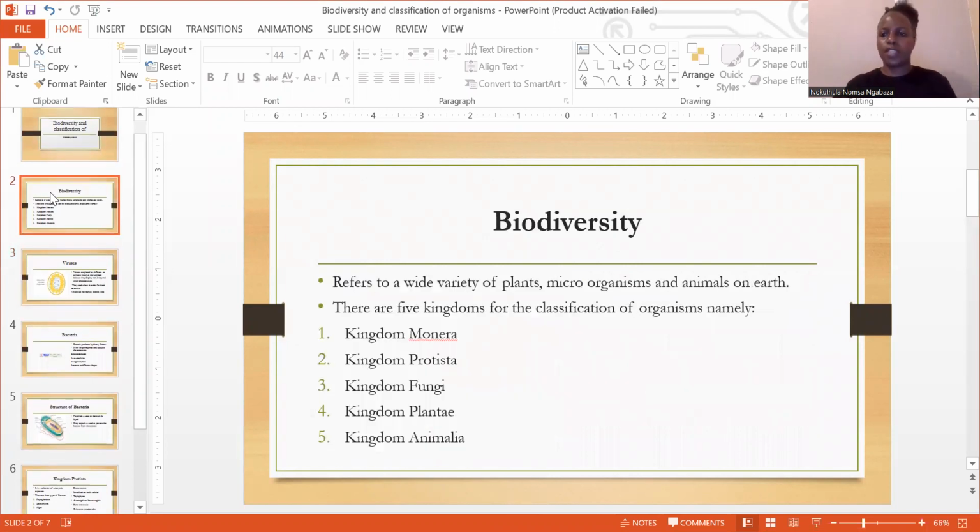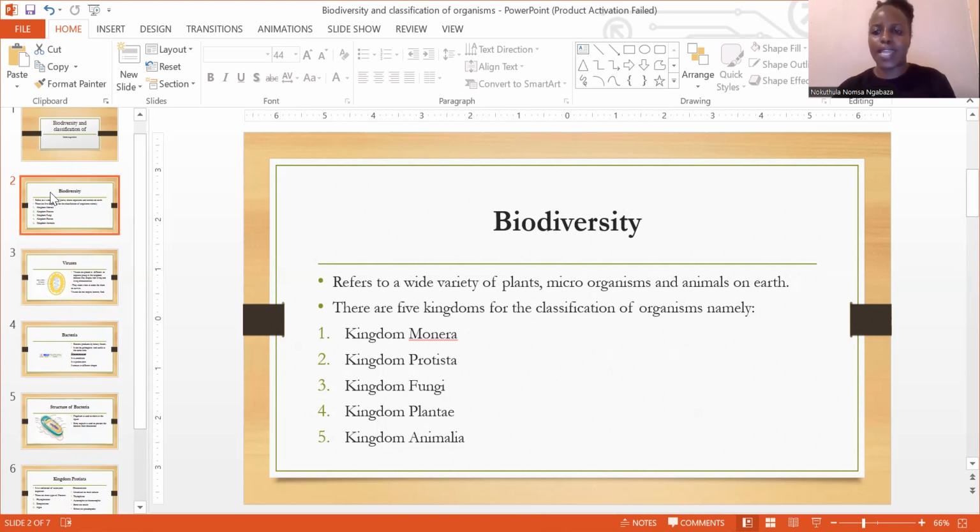First things first, we have to define what is biodiversity. Defining biodiversity, we say this refers to a wide variety of plants, microorganisms, as well as animals on Earth. Remember, guys, we've got different plants, different animals, and also different microorganisms. But as they're all found on Earth, living harmoniously, we give them a term in science, which is biodiversity.